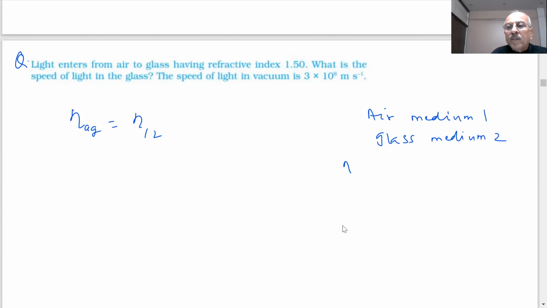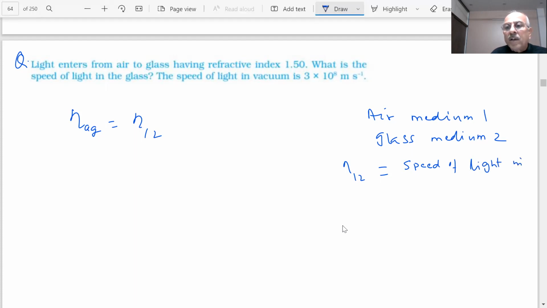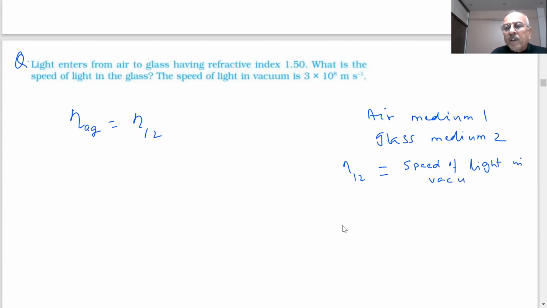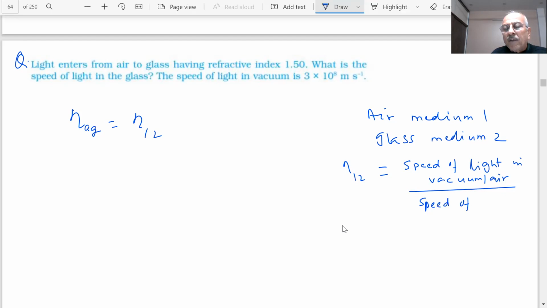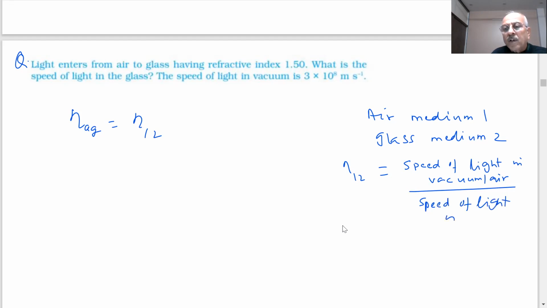When light goes from medium 1 to 2, the refractive index is the speed of light in air, vacuum or air is the same thing, divided by the speed of light in glass.